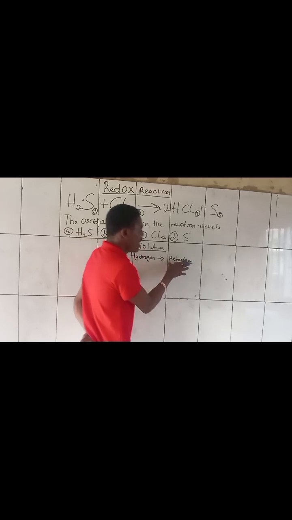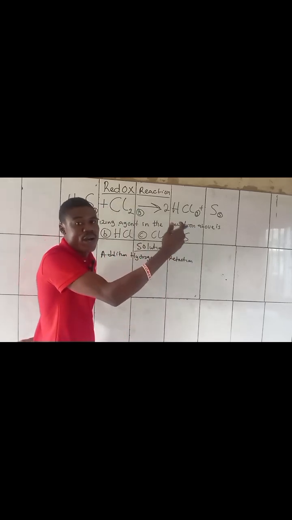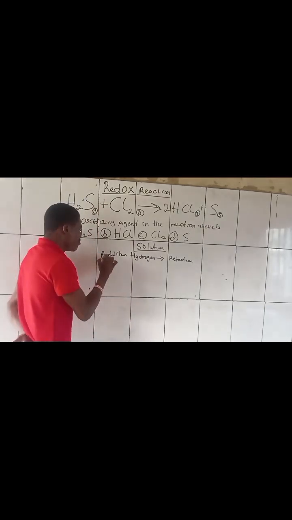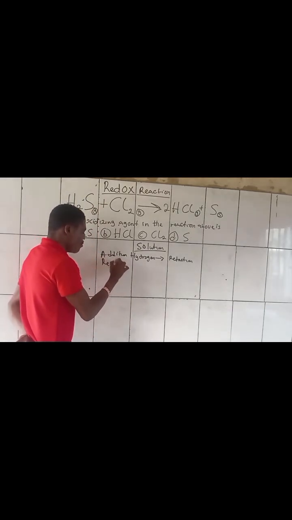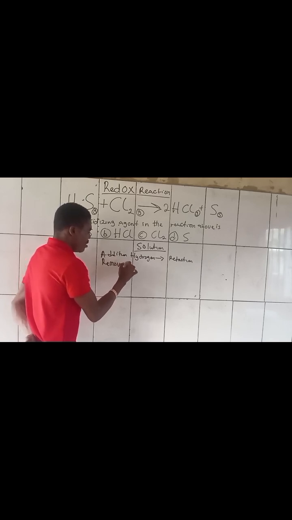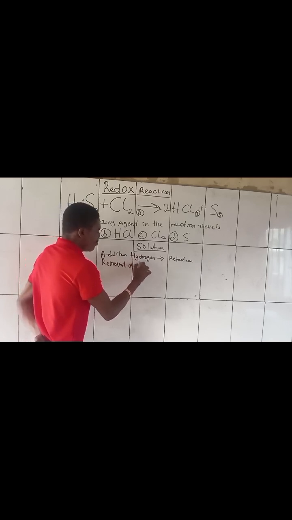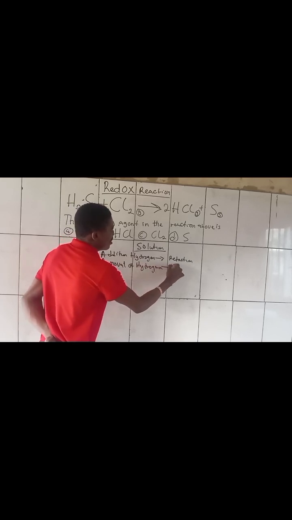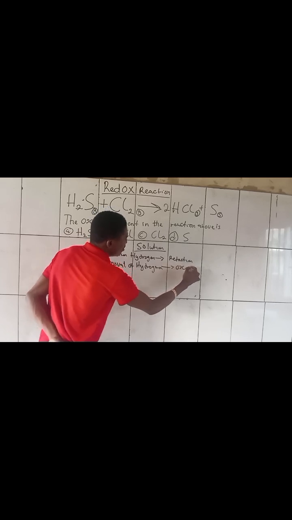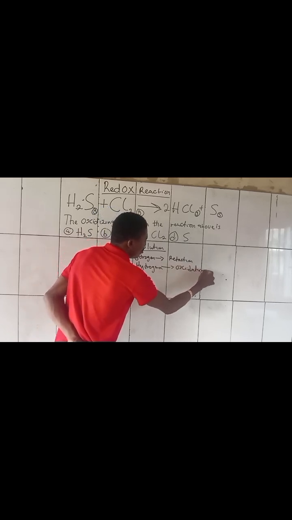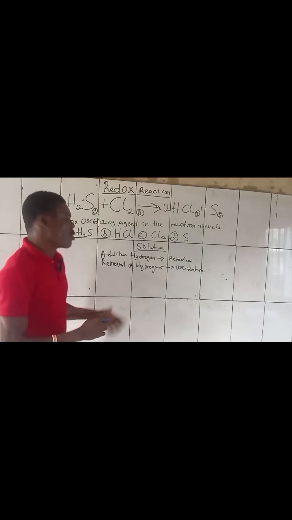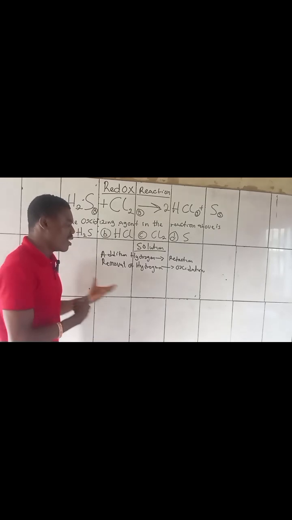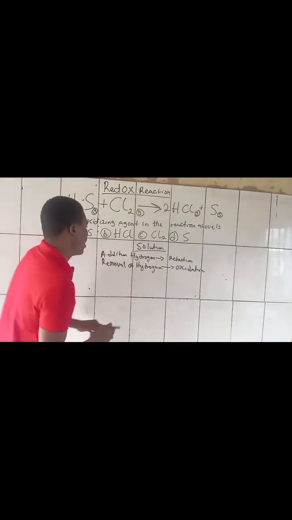So any substance that hydrogen is added to at the end of the reaction is reduced. And removal of hydrogen from a substance is called oxidation.